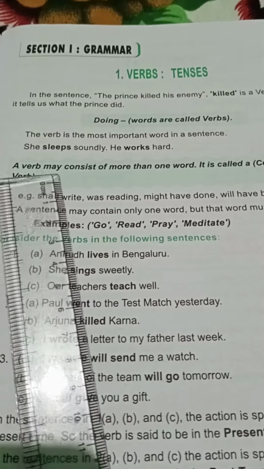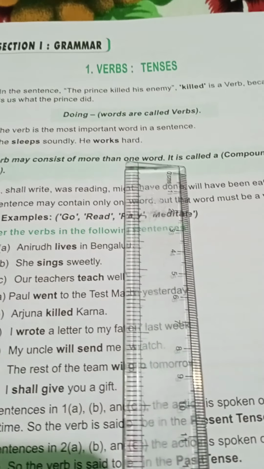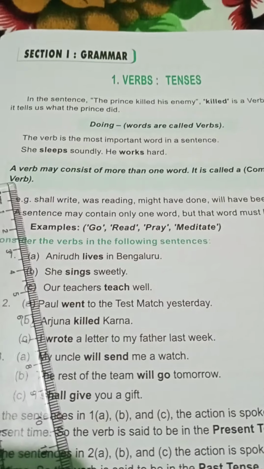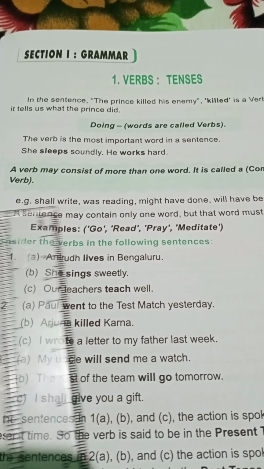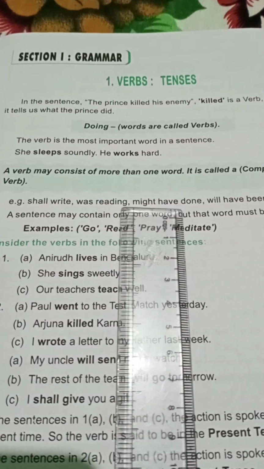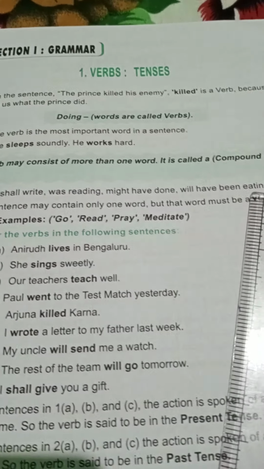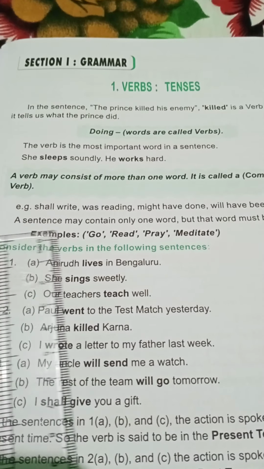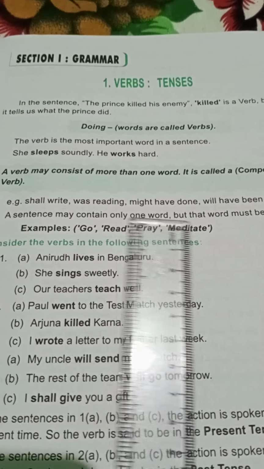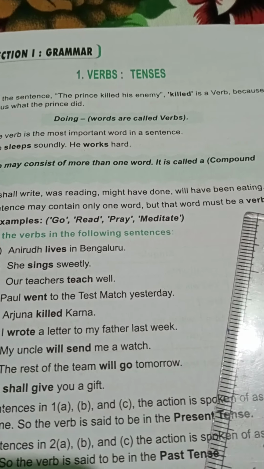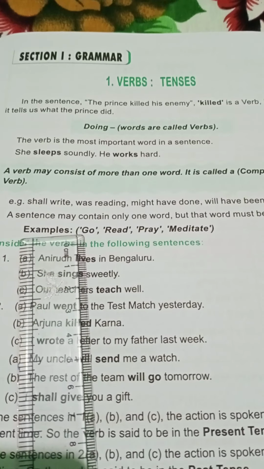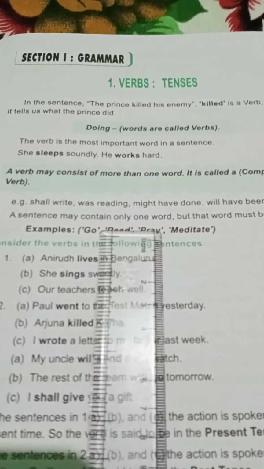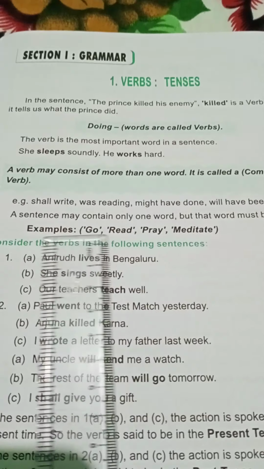A verb may consist of more than one word. It is called a compound verb. Examples: shall write, was reading, might have done, will have been eating. A sentence may contain only one word, but that word must be a verb. For example, go, read, pray, meditate. These are also doing words.